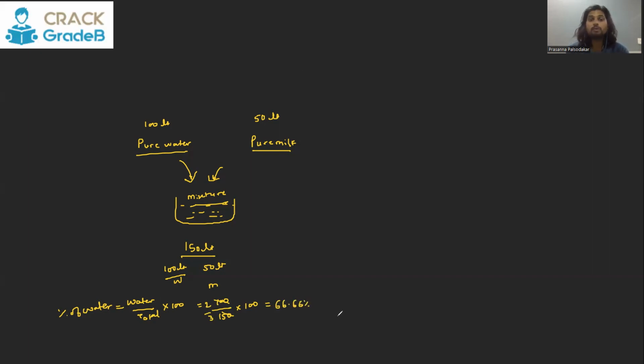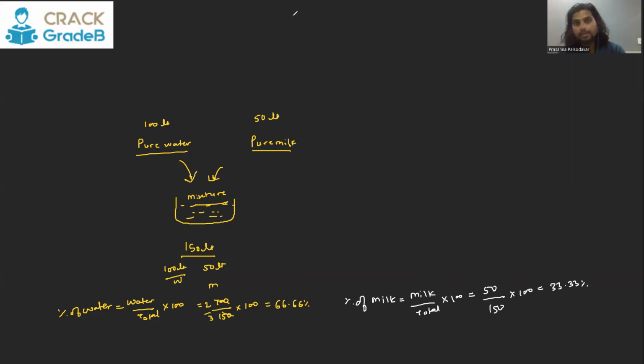And then if I ask you what is the percentage of milk, it will mean milk upon total into 100. Out of total, how much percent is the milk? So milk is 50, total is 150 into 100. It is going to be 33.33%. If I ask you what is the ratio of water and milk, water is 100, milk is 50, the ratio is going to be 2:1.